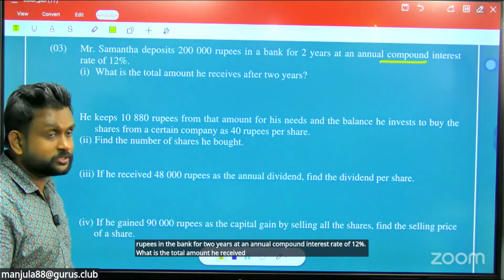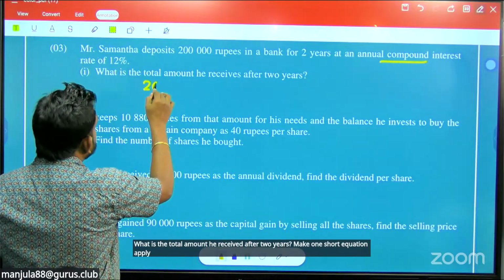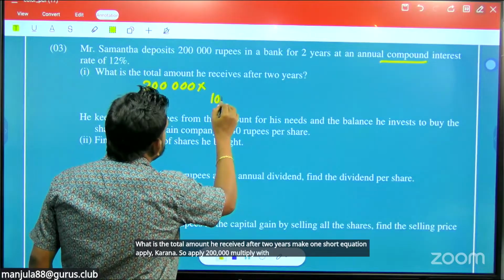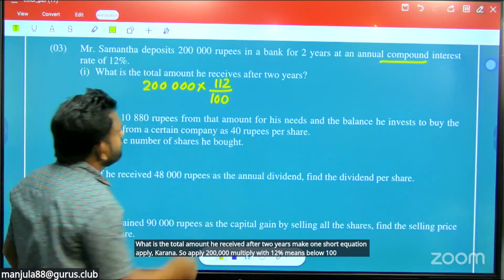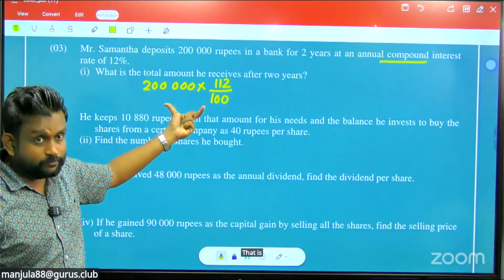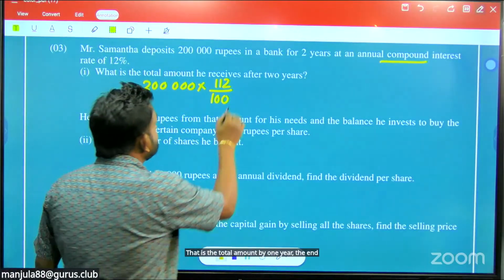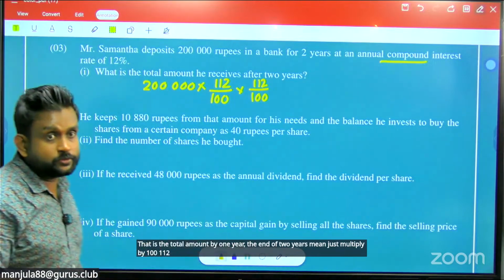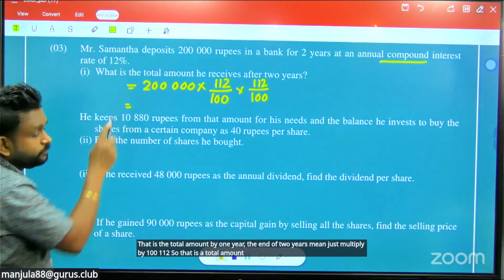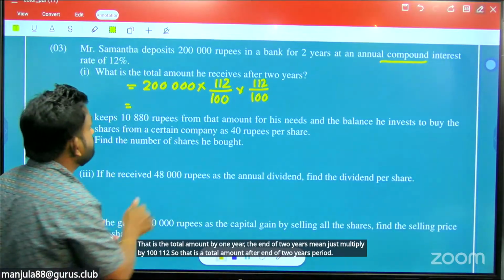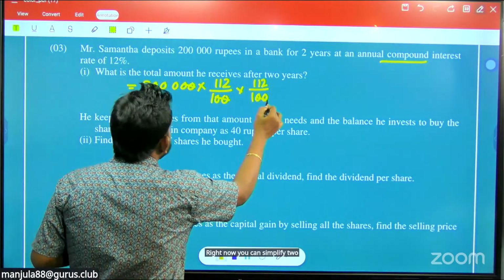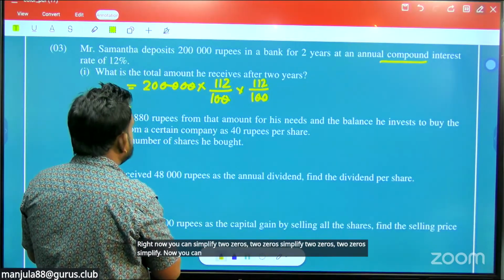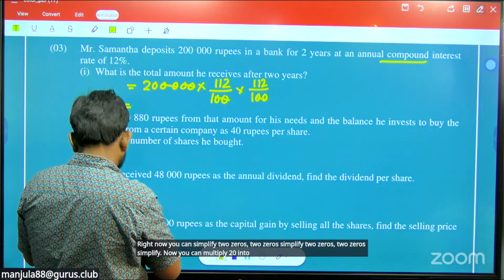Make a one shot equation, apply it. So apply 200,000 multiply with 12%, means below 100, top 112. That is the total amount by 1 year. The end of 2 years means just multiply by 112 over 100 again. So that is the total amount after end of 2 years period. Right, now you can simplify 2 zeros, 2 zeros. Now you can multiply 20 into 112 into 112.